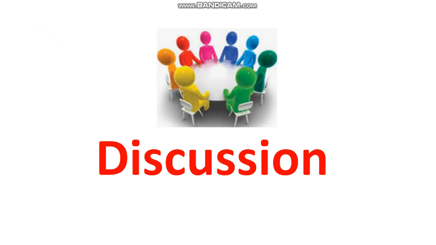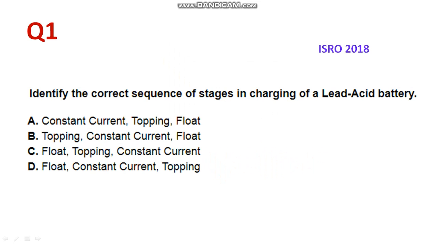Let me discuss the individual questions and we can have a brief discussion individually. So moving on to the first question. Identify the correct sequence of charging in a lead acid battery. You know the lead acid battery is most applicable in various automobiles and in solar power systems. The lead acid battery uses a constant current, constant voltage method. A regulated current raises the terminal voltage until the upper charge voltage limit is reached. That's the concept. Actually, the charging process has been divided into 3 segments.